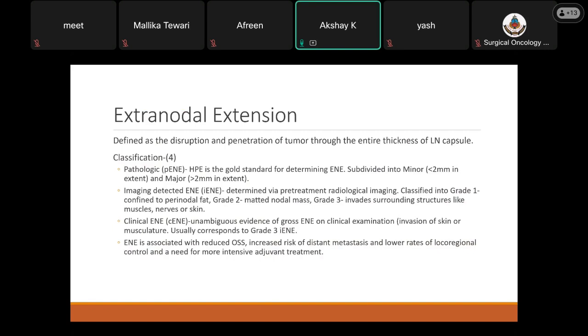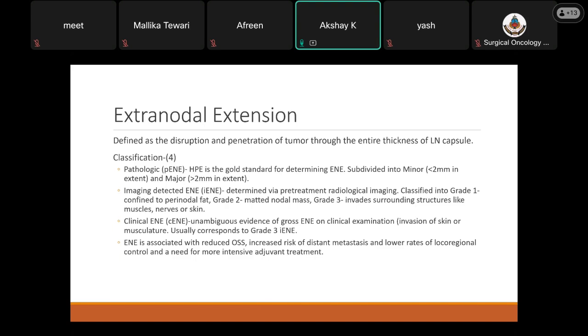It is classified into grade 1, which is confined to perinodal fat; grade 2, which presents a matted nodal mass; and grade 3, which invades the surrounding structures like muscles, nerves, or skin. Then clinical EME, where unambiguous evidence of gross EME on clinical examination, that is involvement of skin or the musculature, exists. And usually a clinical EME will correspond to a grade 3 of IME.